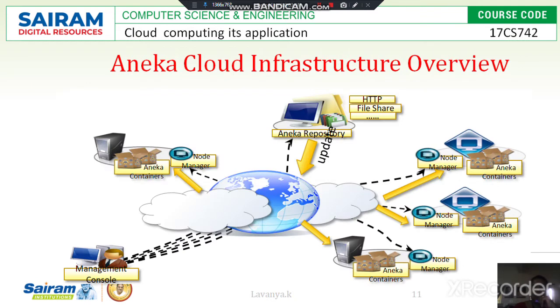Then I'll move on to the next topic, Aneka cloud infrastructure overview. Here you look at this diagram. Here this is the cloud. The cloud basically interacts and interconnects between many resources. The resources are the Aneka containers, management consoles, then node managers. These are the multiple resources which are already connected in the Aneka cloud.